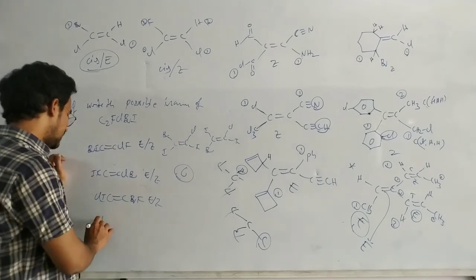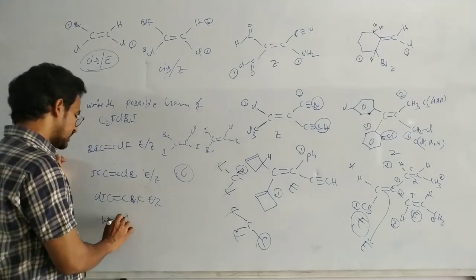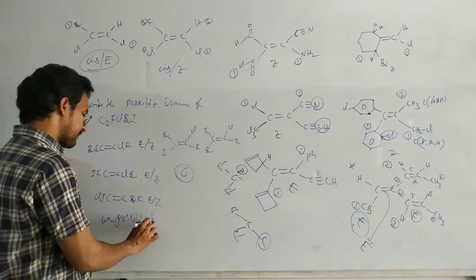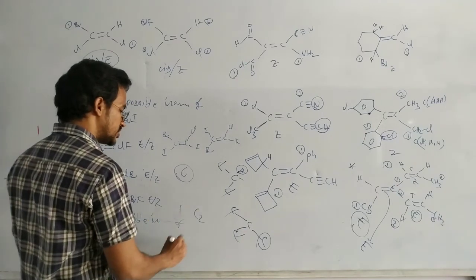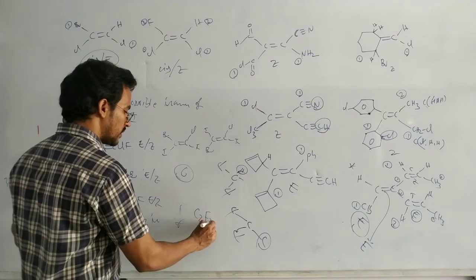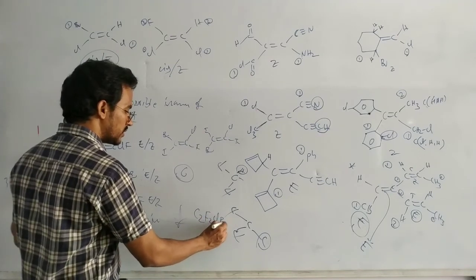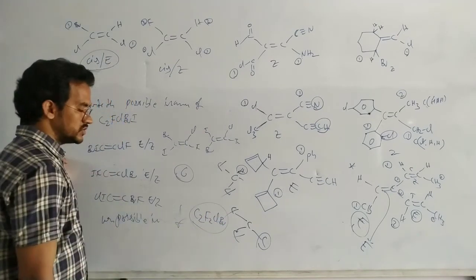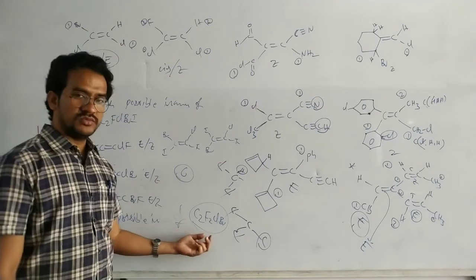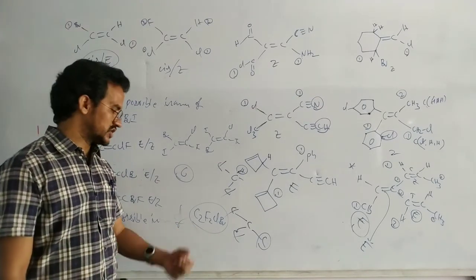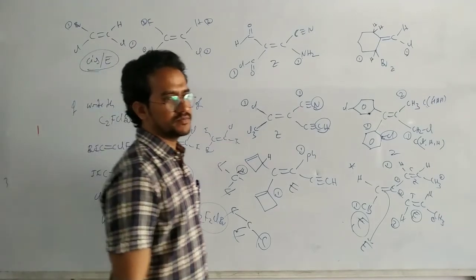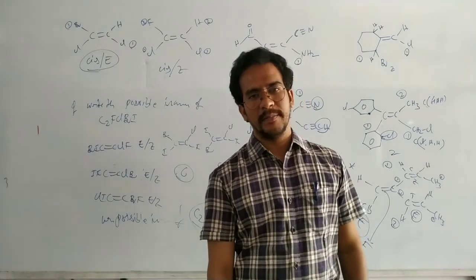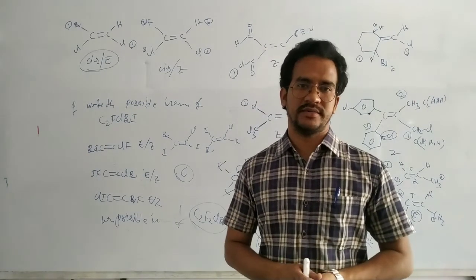Okay, now you write the possible isomers of C2 F2 chlorine bromine. Write the possible isomers for this. So that is about geometric isomerism when all groups are different.